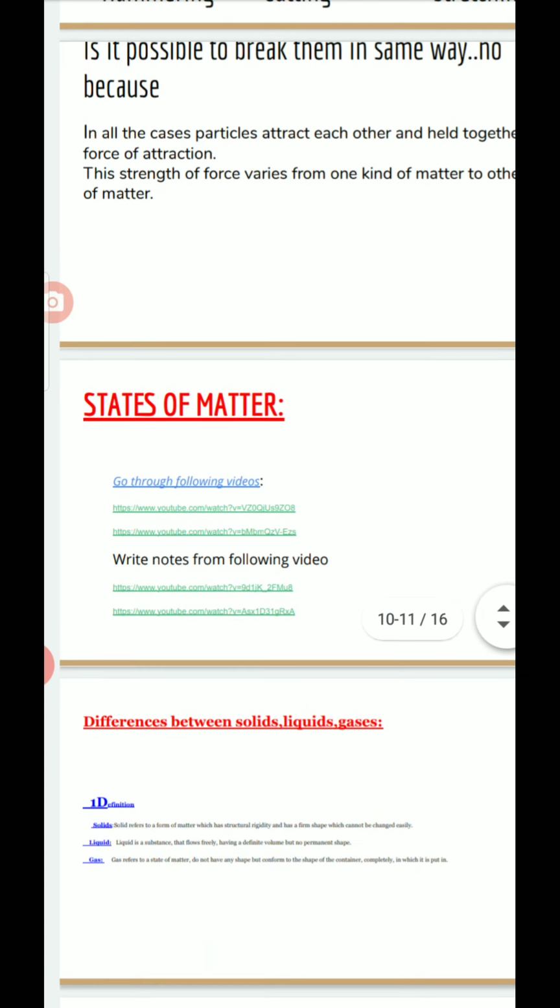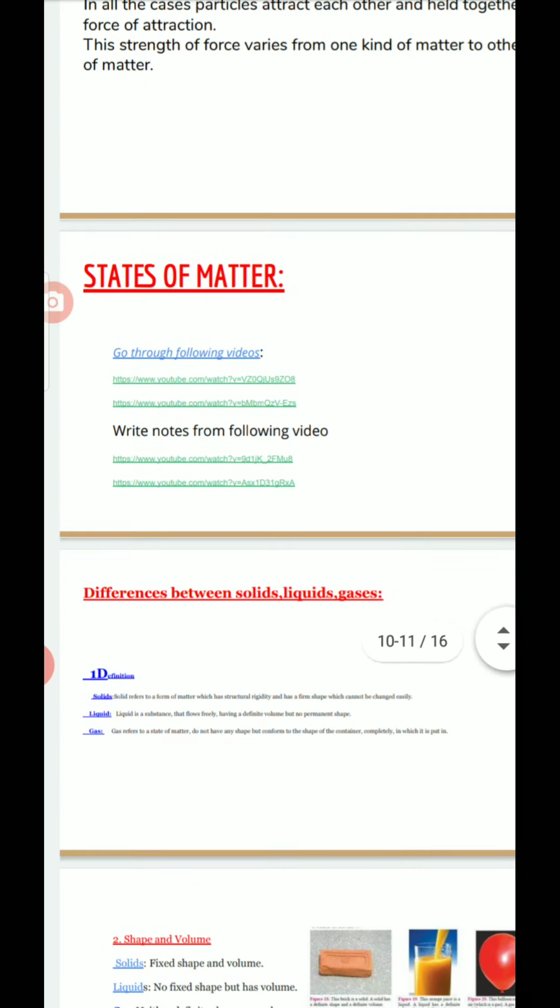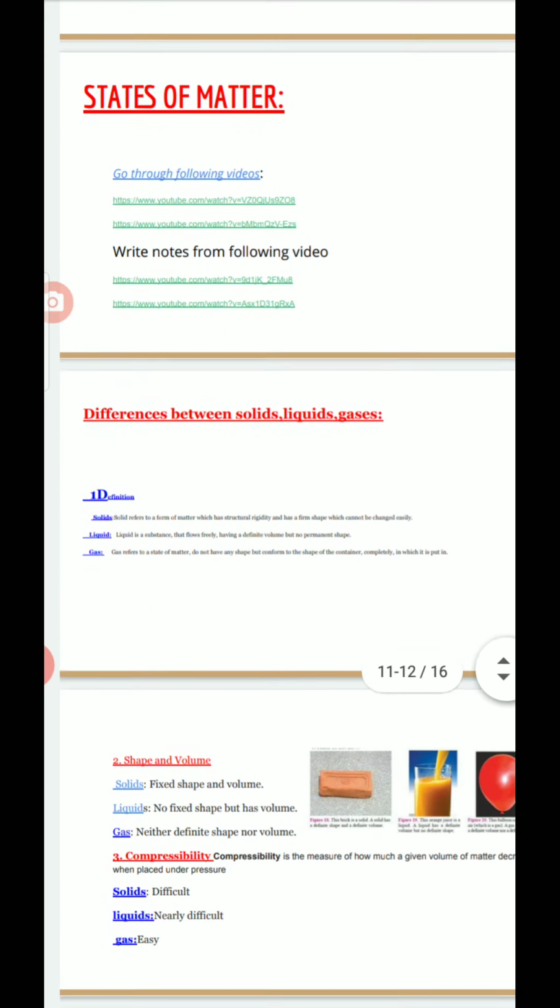We know matter is such a substance which has some mass and possesses some volume, that is said to be matter. And we also learn that matter contains very small tiny things called particles. So go through these videos how states of matter can exist in different states.